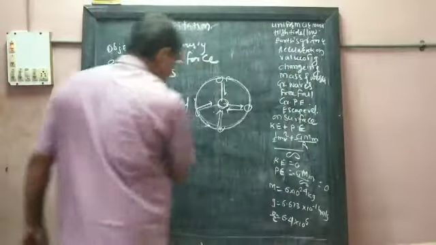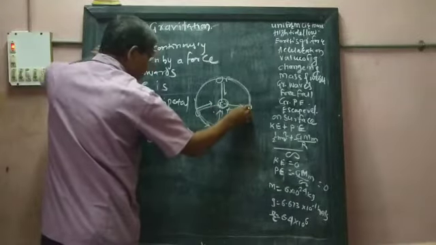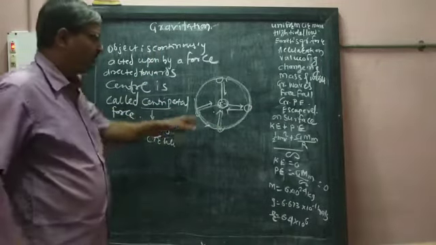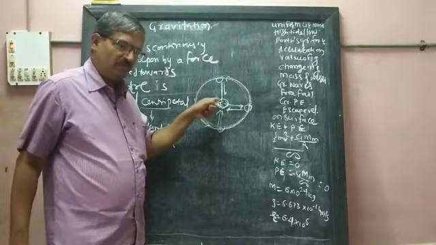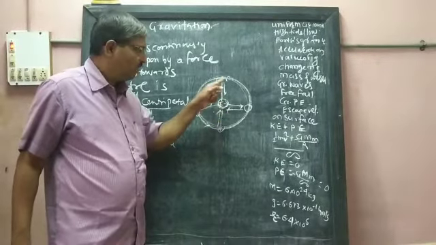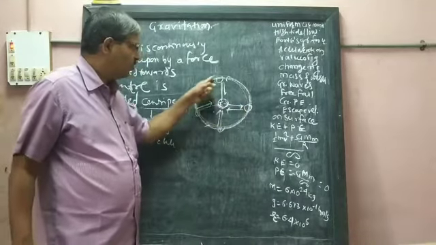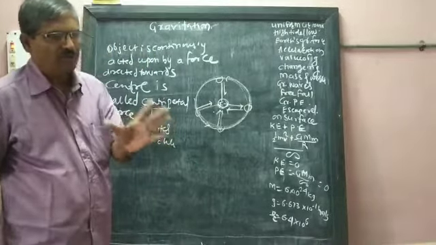Here I took the Earth, and suppose here is a moon. Then the moon is revolving around this Earth. The reason is that from the center of the Earth, force acts on the moon, and therefore the moon rotates around the Earth in circular motion.